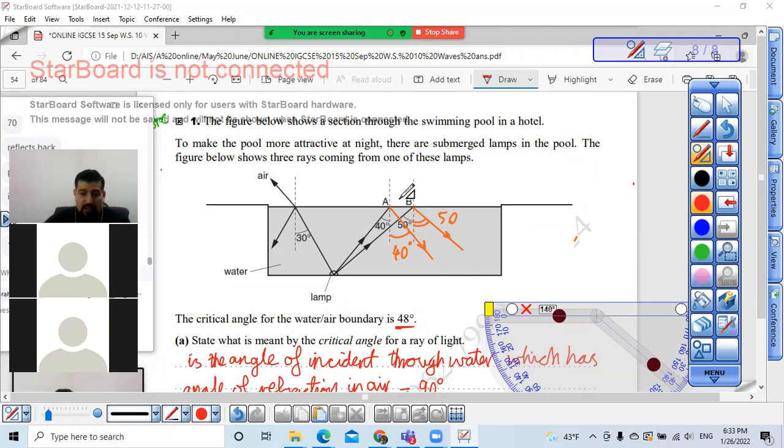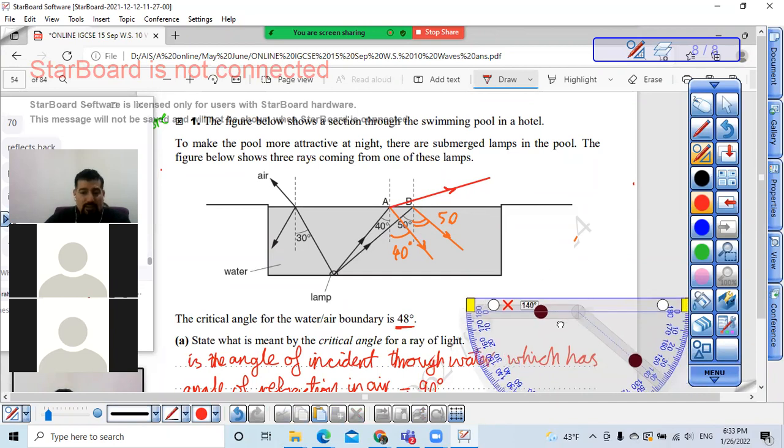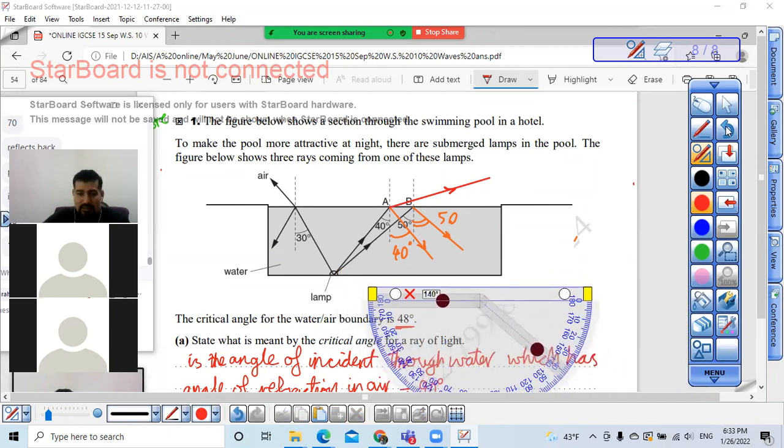So what I can do here is draw some of the light that refracts out into the air. I can draw this, yes, but that will not happen for ray B. Why can't it happen? Because the angle of incidence, 50, is more than 48. So it's only reflected back. Let me repeat this.